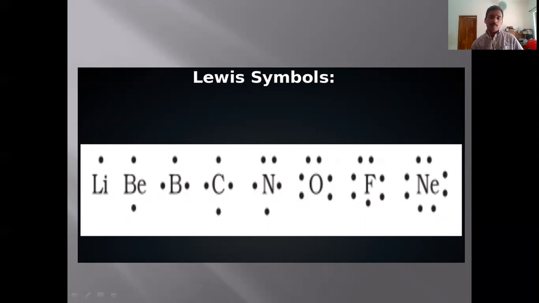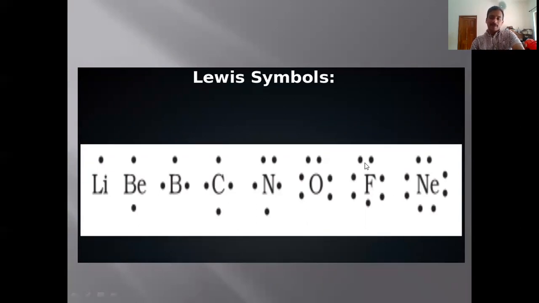Now, to explain the bond formation in Lewis-Kossel theory, they used Lewis structures. Here you can see the examples of Lewis structures of lithium, beryllium, boron, carbon, nitrogen, oxygen, fluorine, and neon. In lithium, you can see only one electron, the electron present in the outermost shell of lithium. But beryllium has two electrons in the outermost shell. Boron has three, shown here.